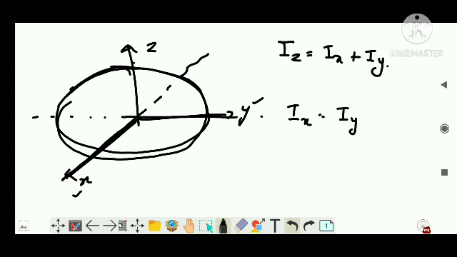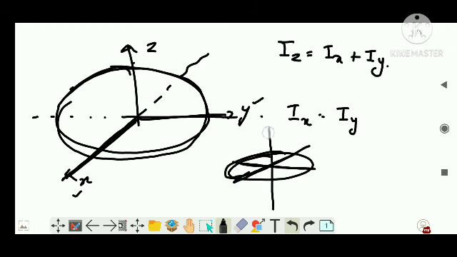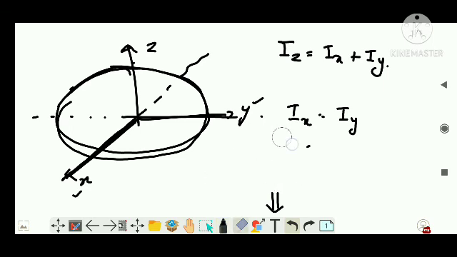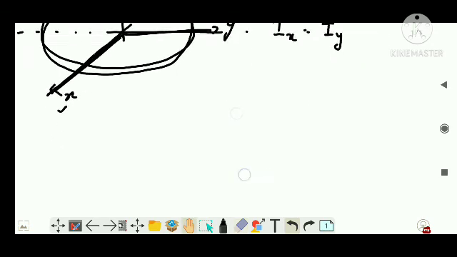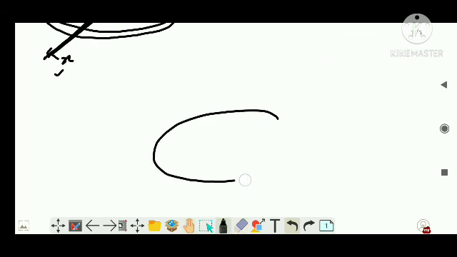I hope you understand the thing here. This is a ring. This becomes a diameter, this becomes a diameter, and this axis which I have now drawn is passing perpendicular to the plane. I hope you understood the figure. I'm repeating again, guys. You are taking a ring like this. If you consider paper, you draw on the paper like this, and on the paper itself you can draw from here to here also.